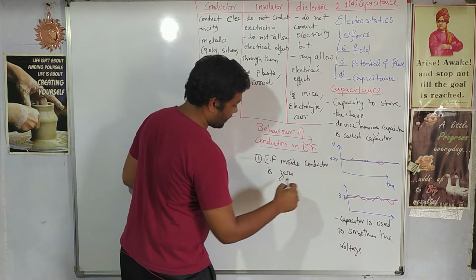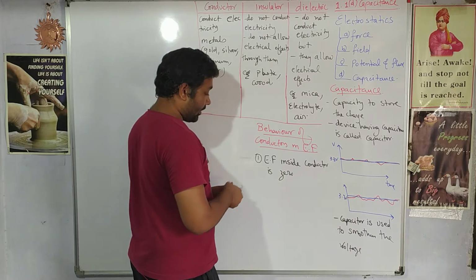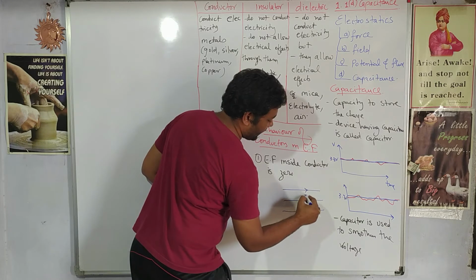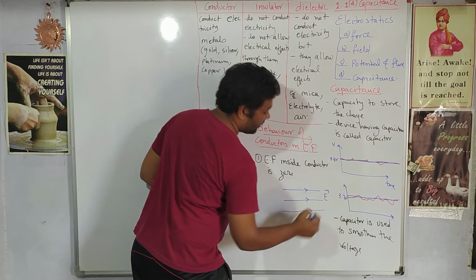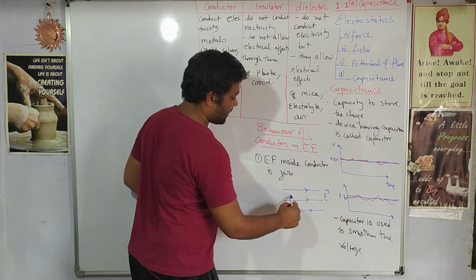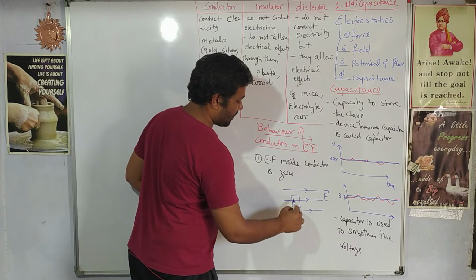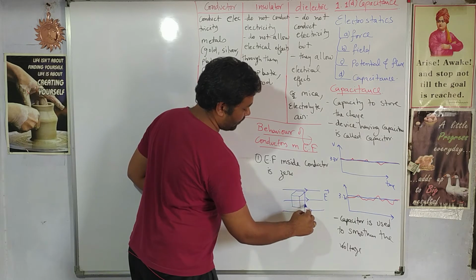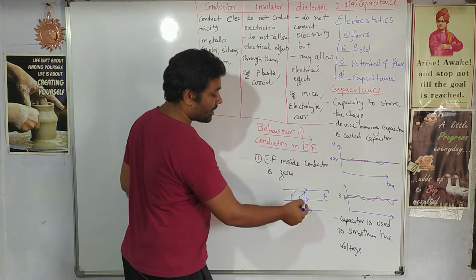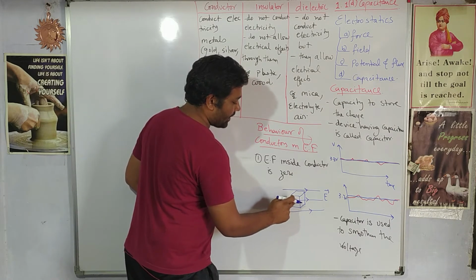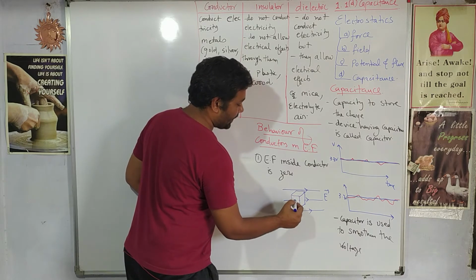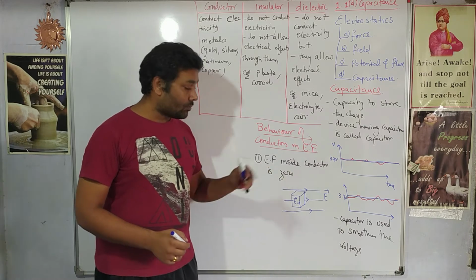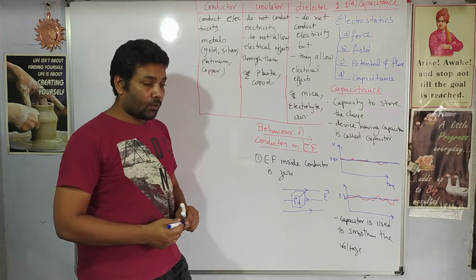Let me explain this. Let us say I have been given an electric field, right? This is the electric field, direction from left to right. In this electric field, let us say I keep one box. This box is made up of a conducting material. Then inside this box there will be no electric field. The electric field will become zero inside this box. How does this happen? Let us see.